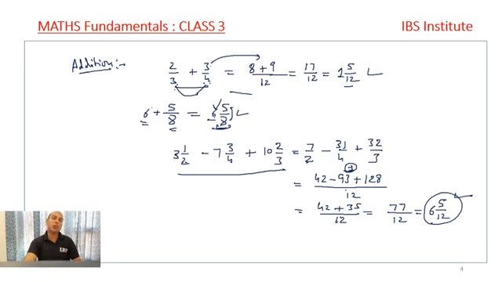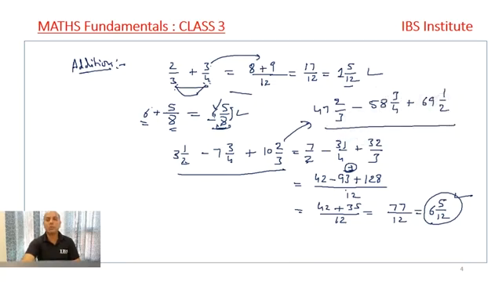This is how we used to solve these questions when we were in 8th and 9th classes, right? This fractions chapter we studied in 8th class, I guess. Now, instead of this, if I have a question, say 47 2 by 3 minus 58 3 by 4 plus 69 1 by 2. Now in this question what will happen?